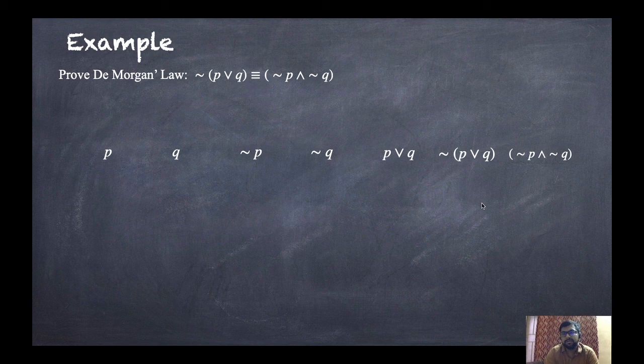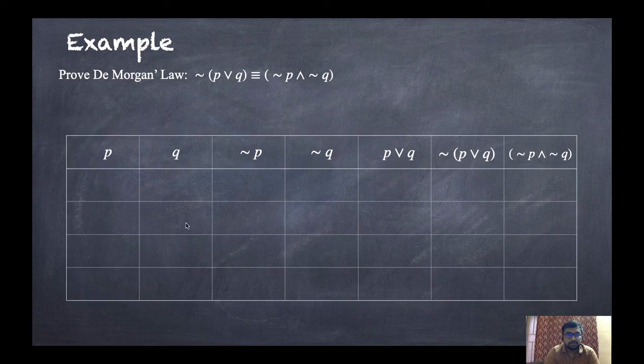We will just check whether the truth tables are the same or not, and it will be the same as it is a law. So there will be four possibilities: both true, both false, TF and FT. Now what is not P? Negation of this. Here it is TTFF, so there will be FFTT like this. And not Q: TFTF, so FTFT will be there.